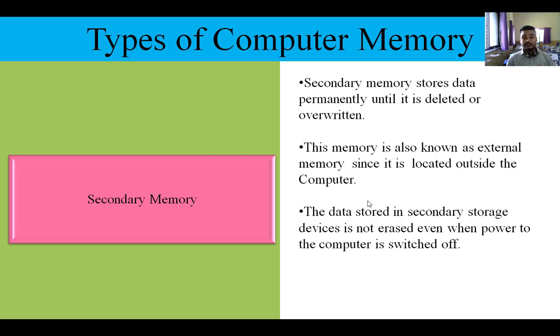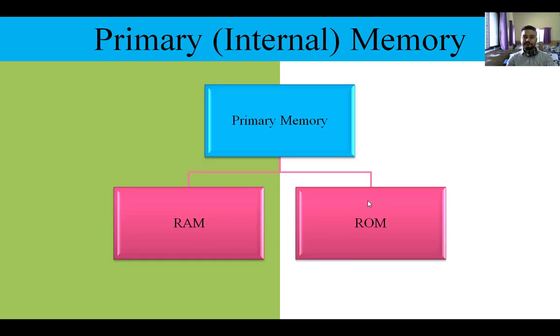Now data in primary memory is erased when the computer's power goes off, but in secondary memory it does not go, because it stores data permanently. This is the type of memory that is secondary memory. Now we will learn about the types of primary memory. There are two types of primary memory, and primary memory is also called internal memory. The first one is RAM, the second one is ROM. Now what are RAM and ROM? We are going to learn that in detail.